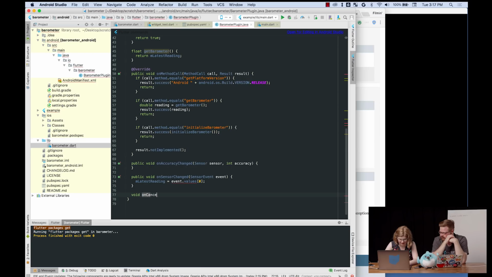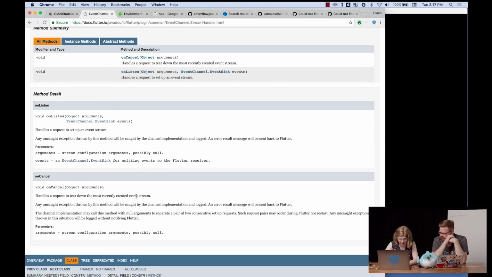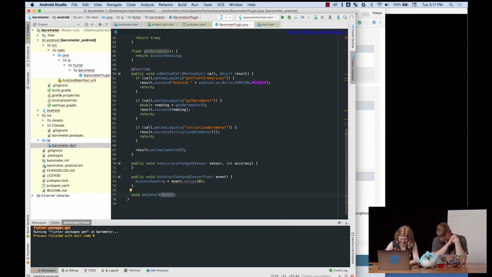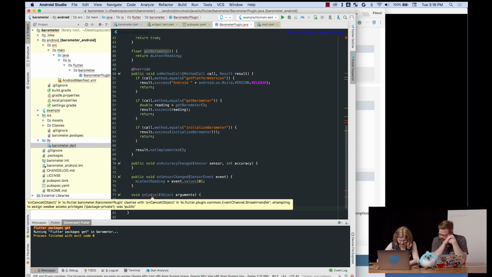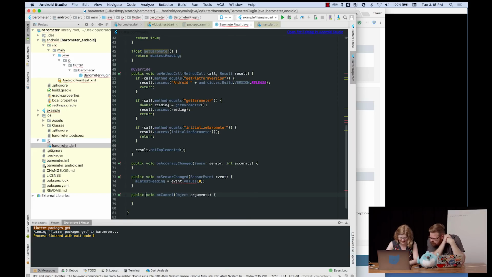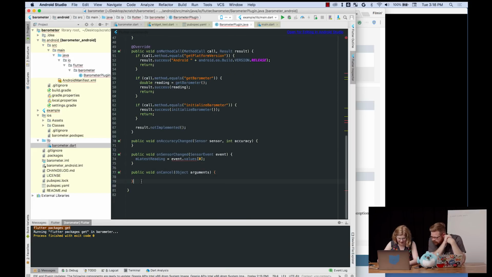For onCancel, I'm sure there's an Alt Enter something for it. Help me, Andrew. What is it? Too late, I'm typing it. Arguments. Why is it not working? I think it's Control I. You need to put your public-private things.